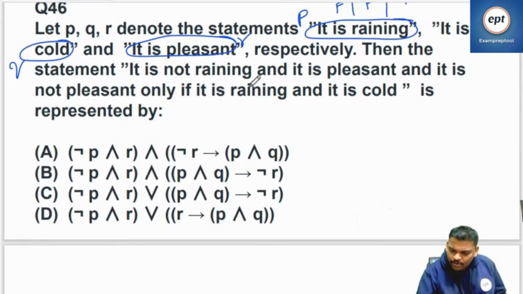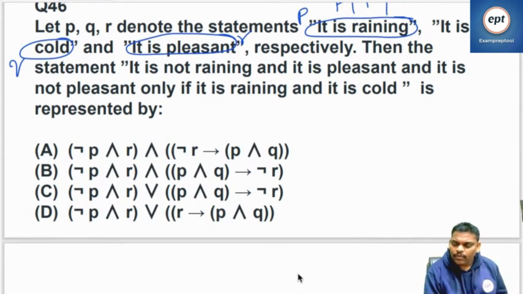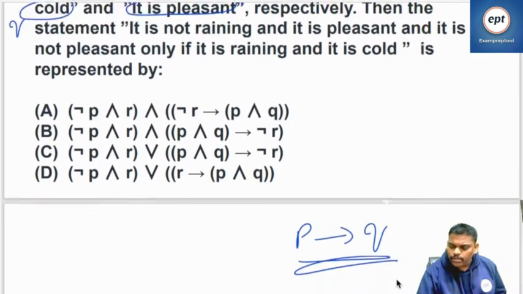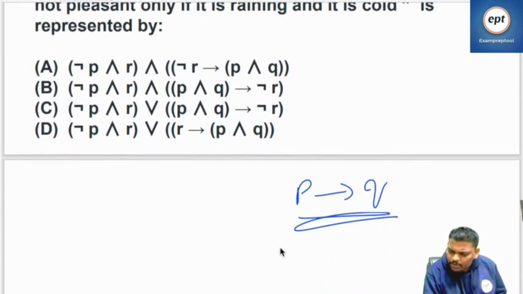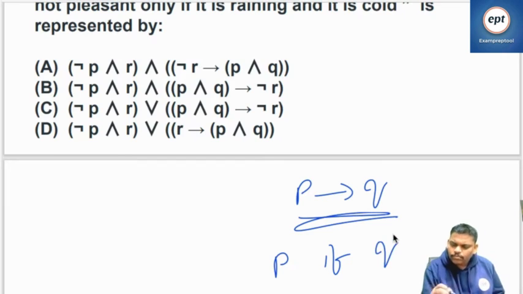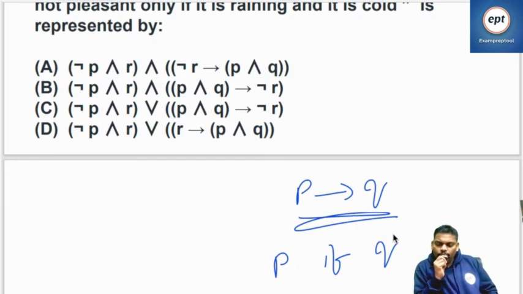So I want an answer from you. P implies Q. Different ways of writing. P implies Q. Can you help me now? Can I write P implies Q as P if Q?